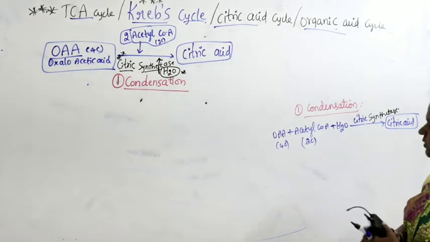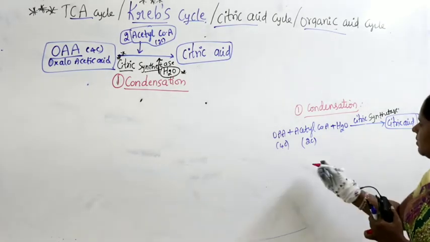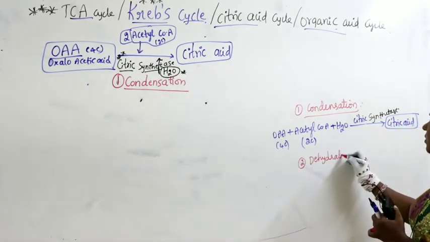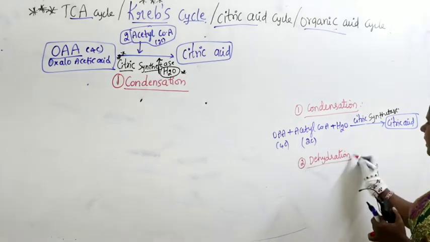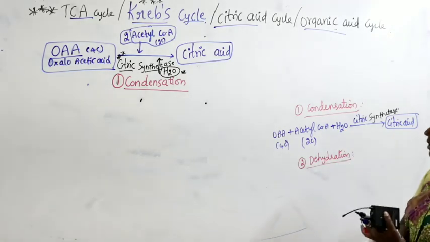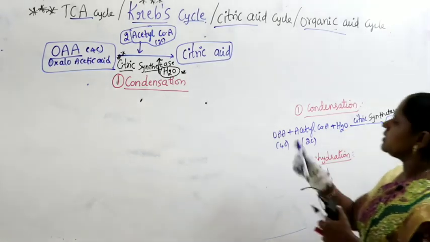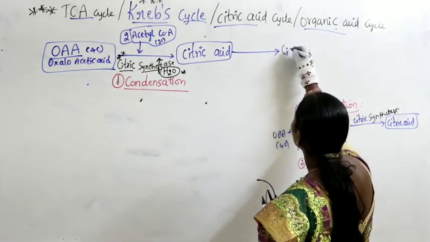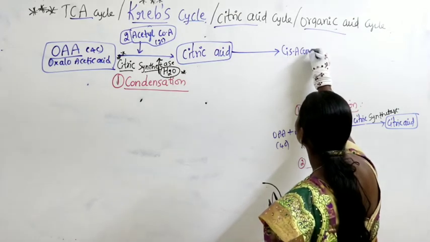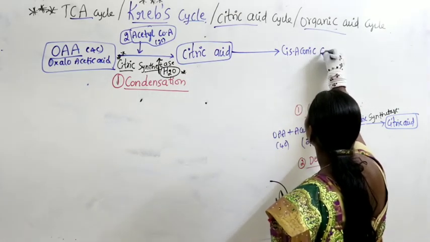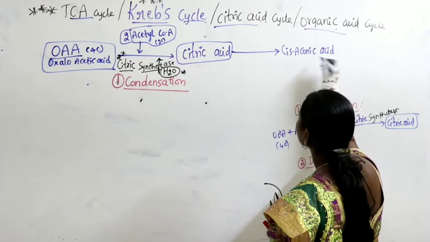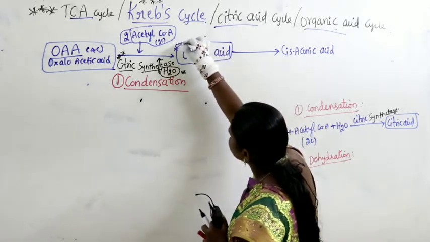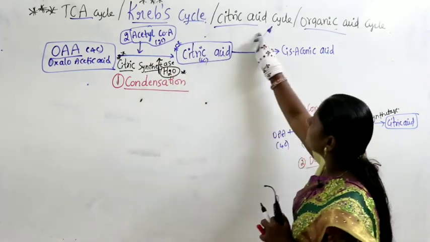Now the second reaction you will start writing. The second reaction is nothing but dehydration. In dehydration, water is removed. Water is initially added, no? Now water is removed. So what will you do here? Citric acid, what is produced here? It converts into cis-aconitic acid. Citric acid is 6 carbons. Very important. Citric acid is produced, that's why it's called the citric acid cycle.